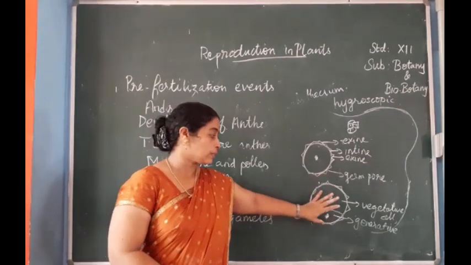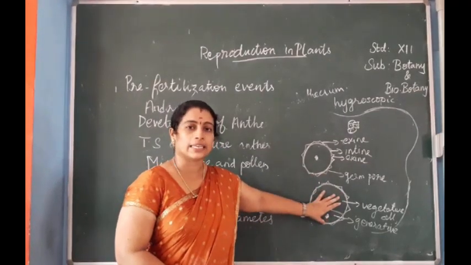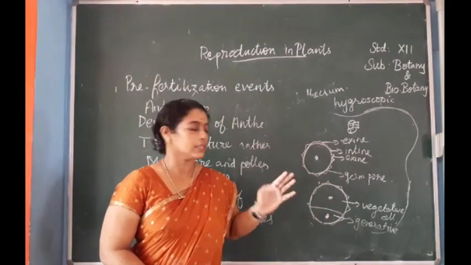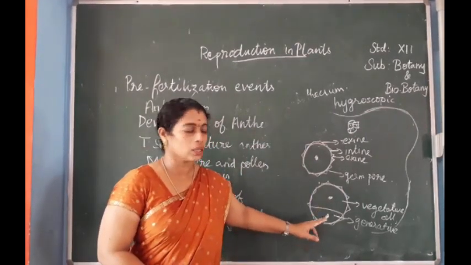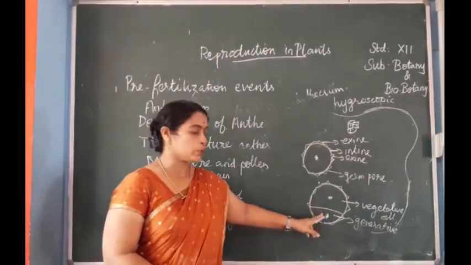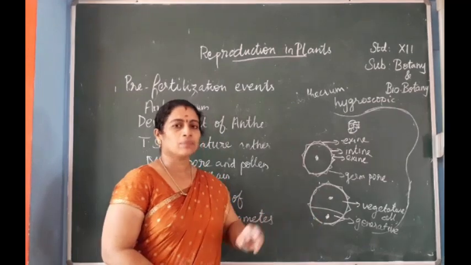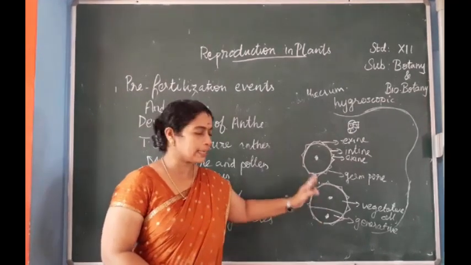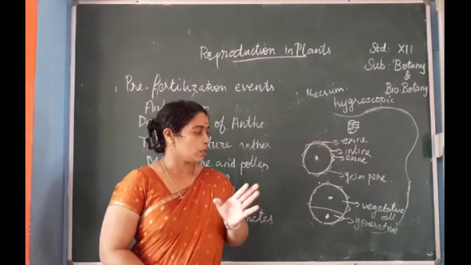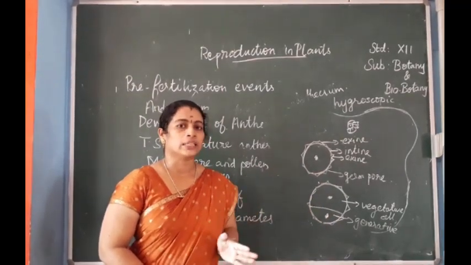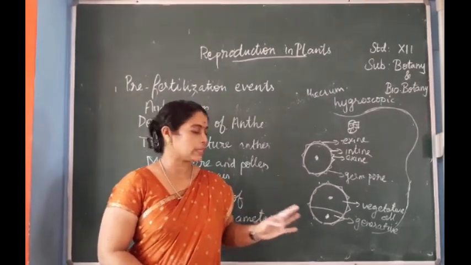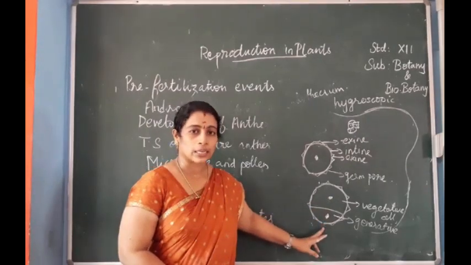Before that, the pollen grains will be released from the anther in this two cell condition. In most of the plants the pollens will be liberated during the two cell stage. In some plants it will become three cell: the generative cell again divides into one more cell, and it will be liberated at the three cell stage.